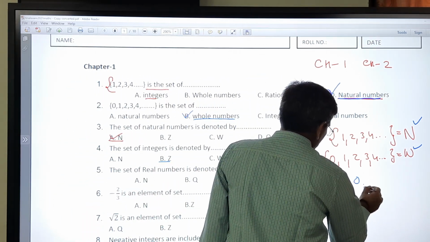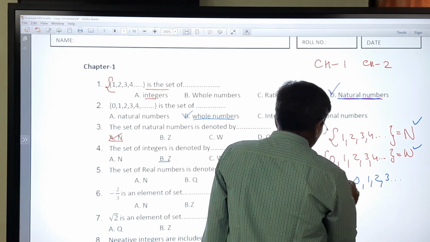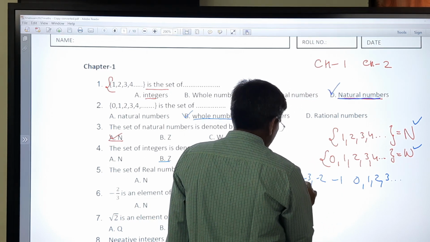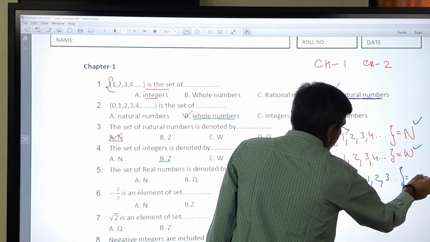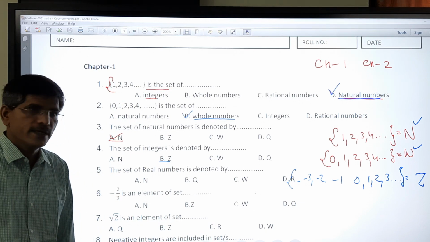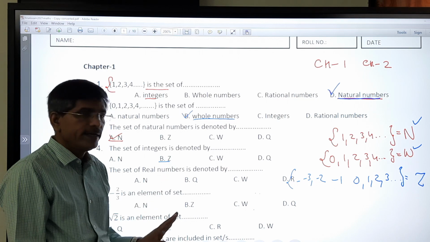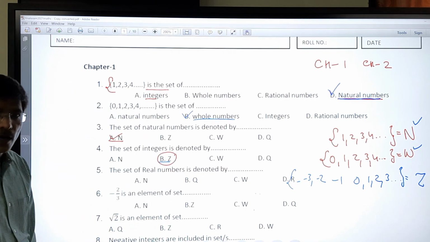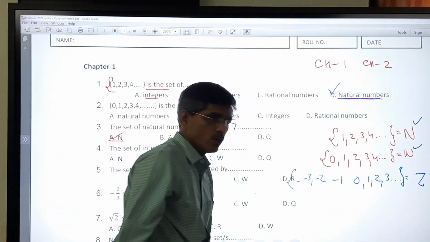So always remember integers: 1, 2, 3, 4, and -1, -2, -3 and so on. These are all related with the integer symbol Z. So the set of integers is denoted by Z. So the answer is B. Again, remember natural number, if I add 0 we get whole number.